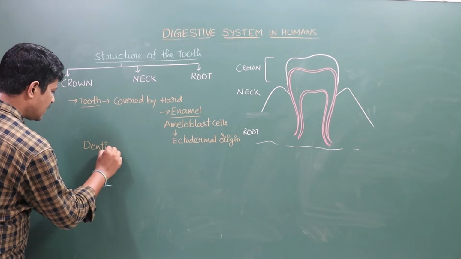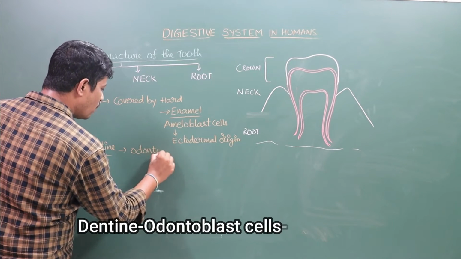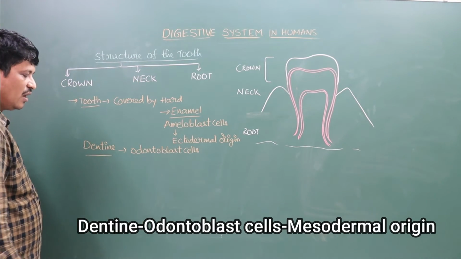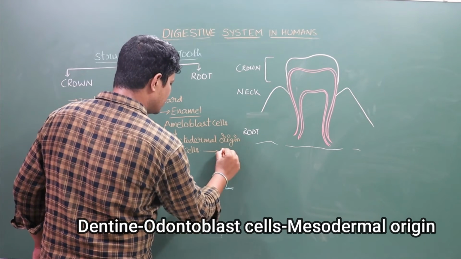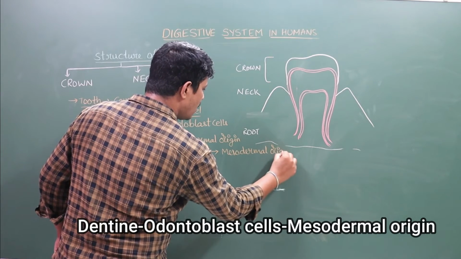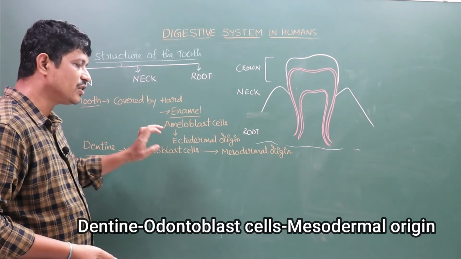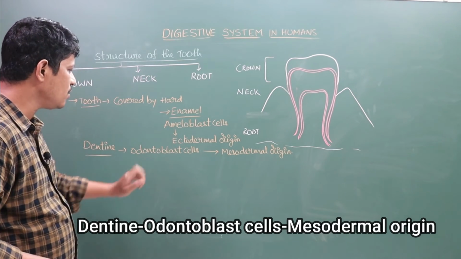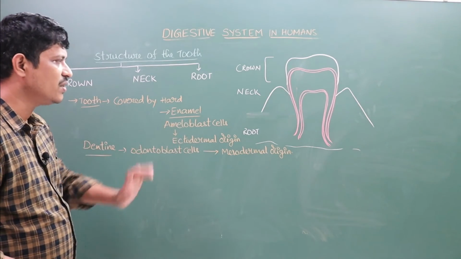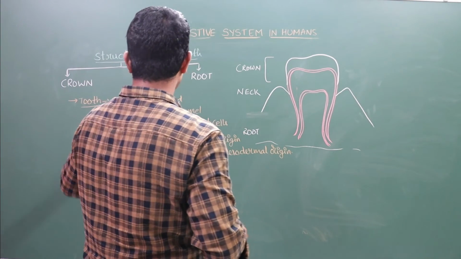Here the back of the tooth is covered by dentine. This dentine is secreted by odontoblast cells. These odontoblast cells are of mesodermal origin. See, enamel, ameloblast cells, ectodermal origin; dentine, odontoblast cells, mesodermal origin. Hence the tooth is known as ecto-mesodermal origin.